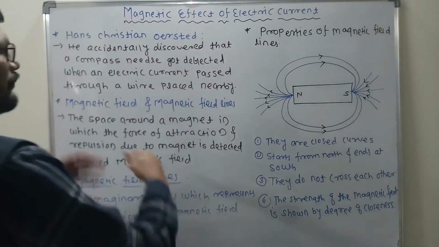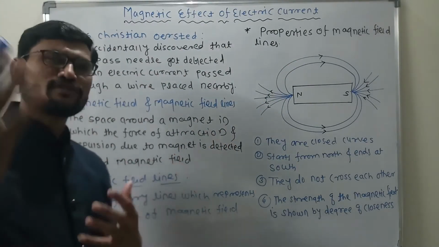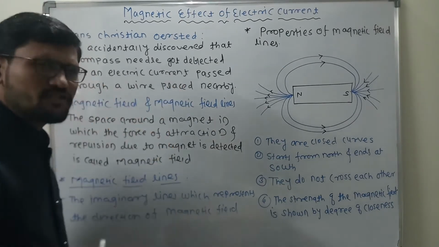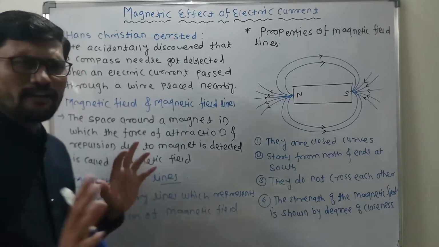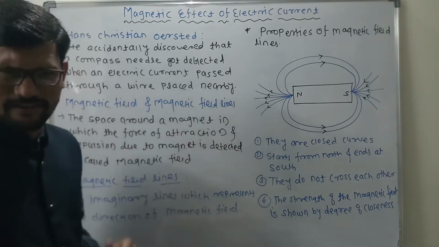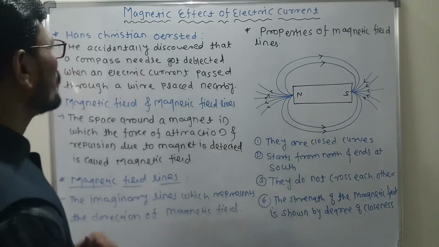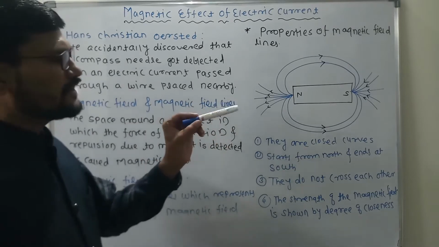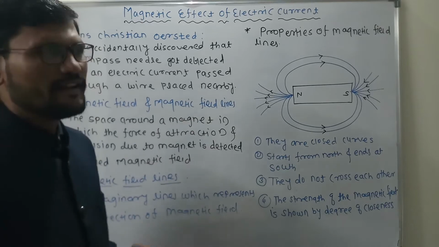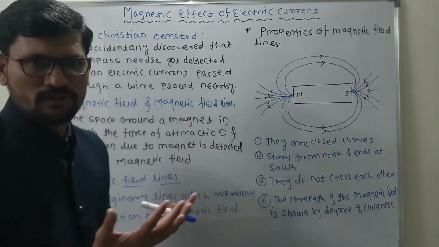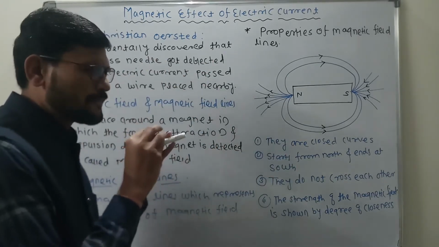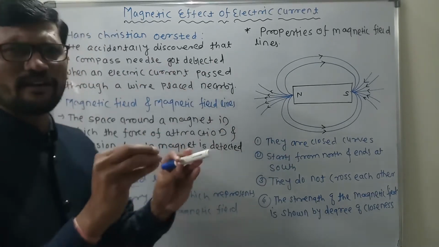First of all, before proceeding to the magnetic field and the properties of the magnetic field lines, we will try to understand one phenomenon which was observed by Ørsted, and he observed it very accidentally. He placed a magnetic compass near a wire. Actually, this experiment was not done intentionally. The wire was lying somewhere, and some magnetic compasses were lying near that wire.